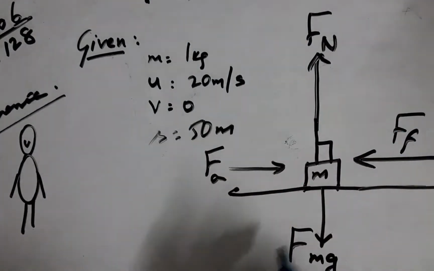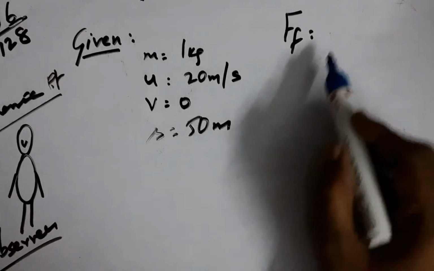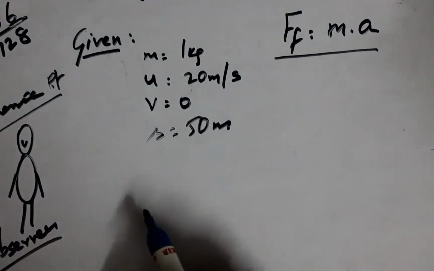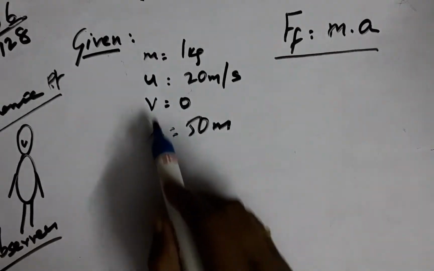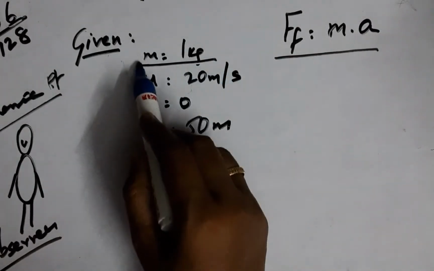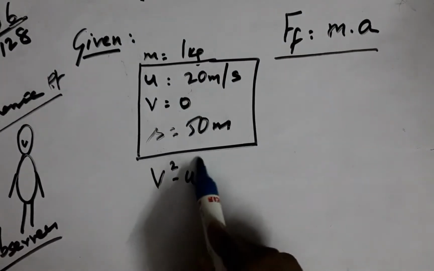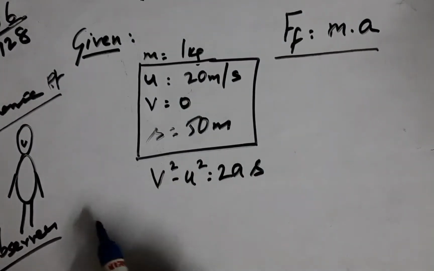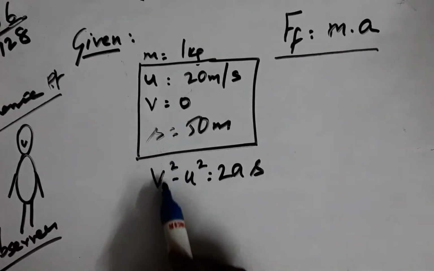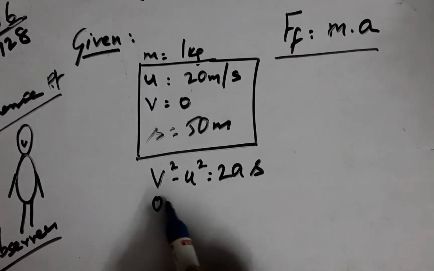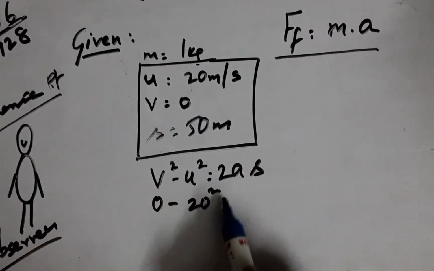So this kind of forces keep on operating on every body, whether the body is at rest or in motion. Whatever the type of force, the formula to arrive at the force is mass into acceleration. Now we have mass in our hands, but we have to derive acceleration from the given data using the formula v square minus u square equals 2as. This is the only available data that fits into this formula, and v square being 0 and u being 20 square, plug in the values.